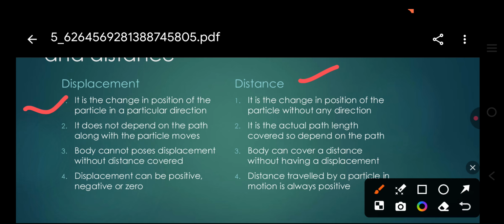The main difference is that displacement and distance both are quantities of change in position, but displacement is the change in position of a particle in a particular direction. Displacement has both magnitude and direction, but distance does not have direction.